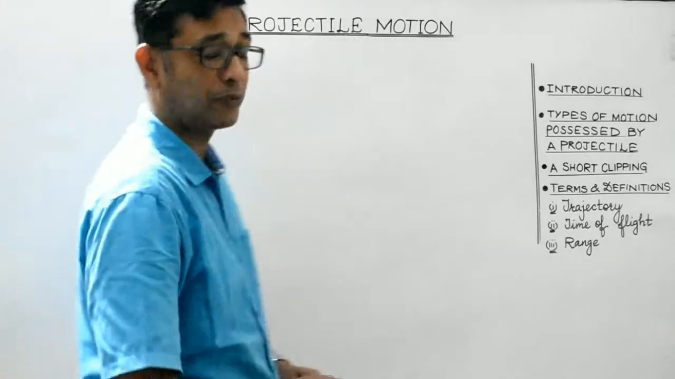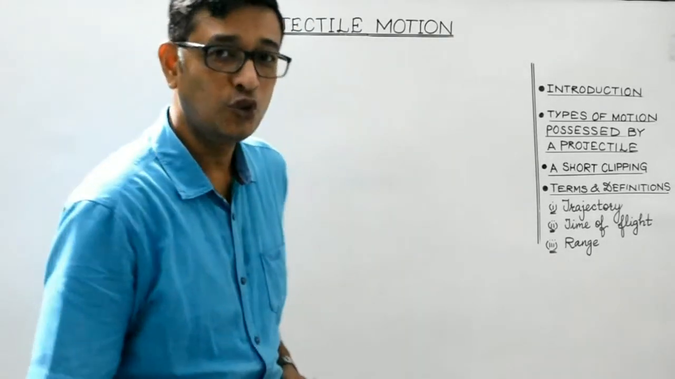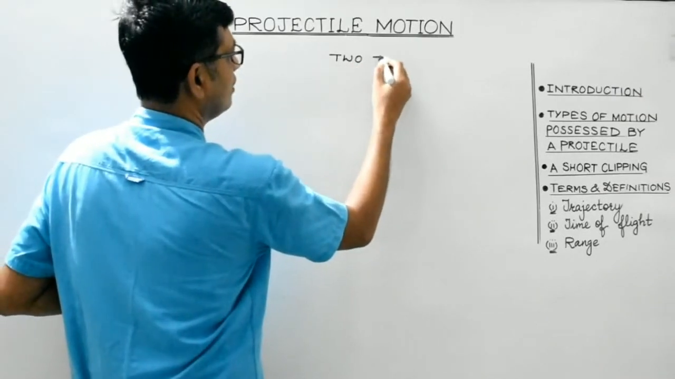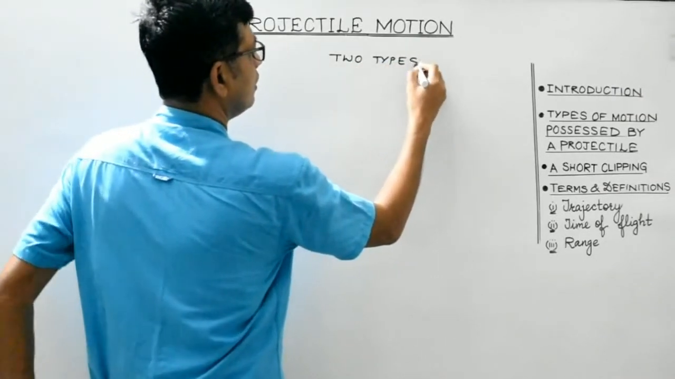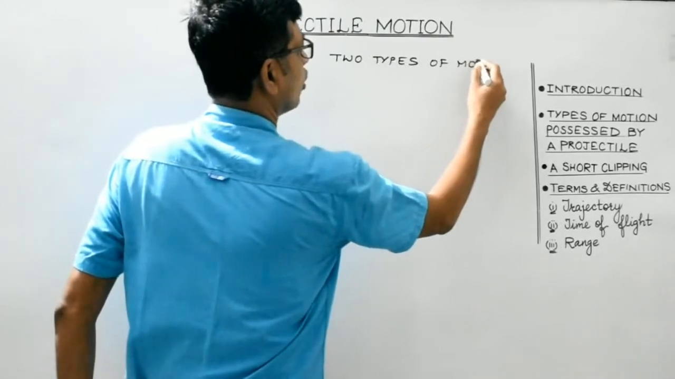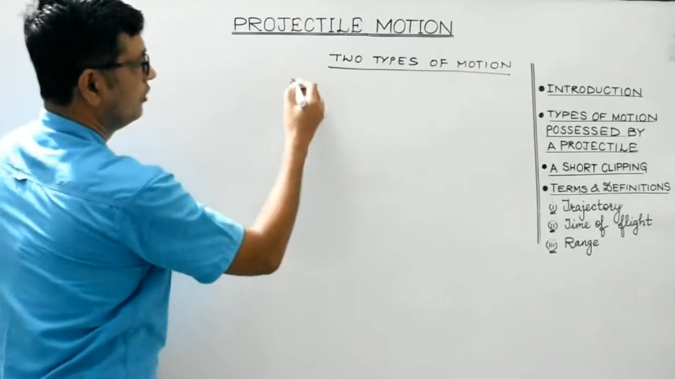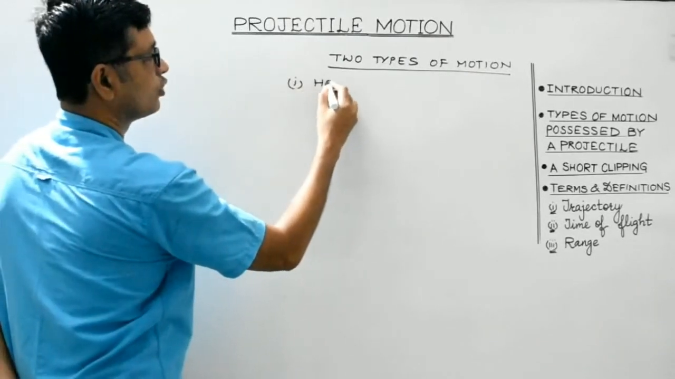So students, a projectile possesses two types of motion, and those two types of motion are one is the horizontal and the other one is the vertical. First type of motion is the horizontal motion.